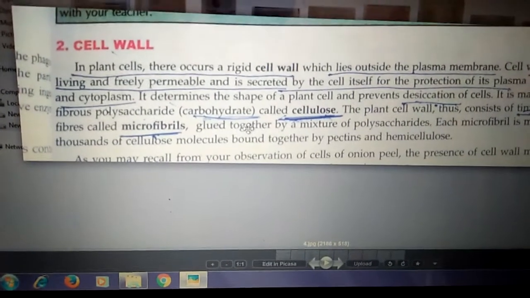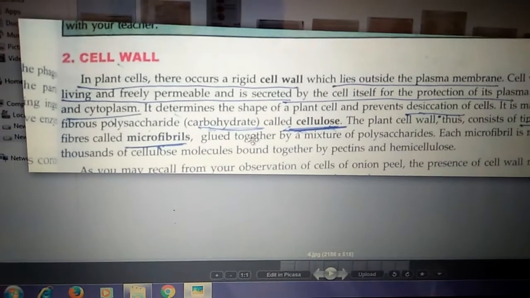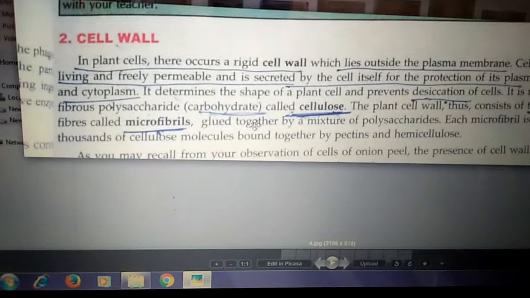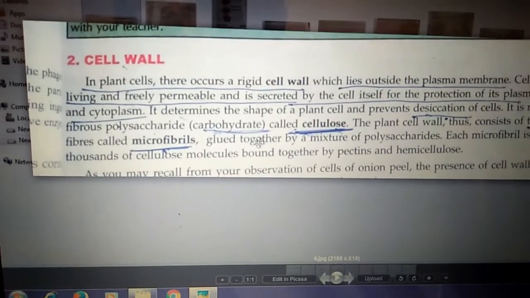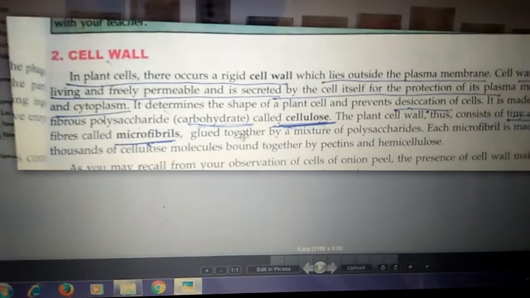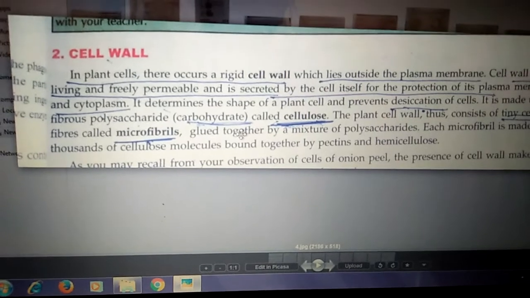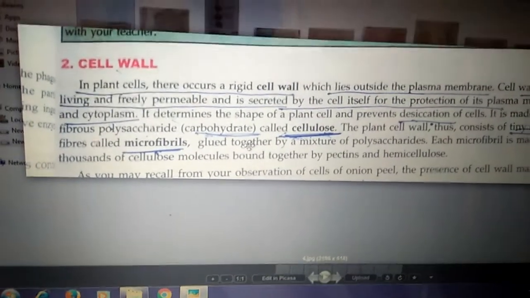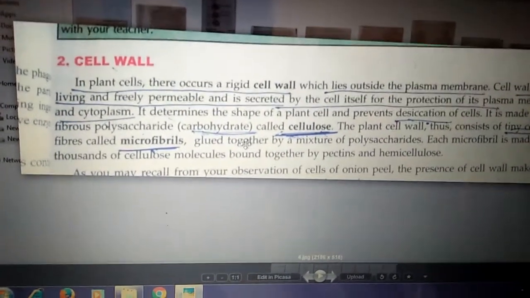The small particles from which cellulose is made are called microfibrils. So cellulose is a complex substance, and it is made from a simple substance. That simple substance is called the microfibril. So cell wall is the outer membrane which is present only in the plant cell. It is rigid. Rigid means which is not flexible. It is made up of cellulose and it is freely permeable.